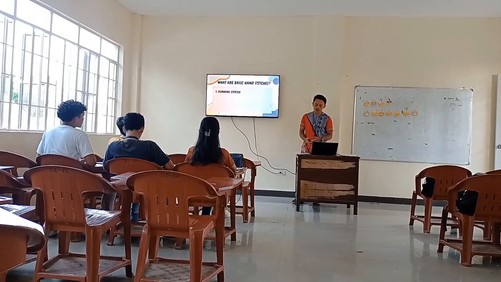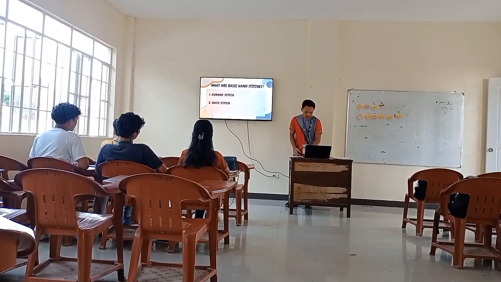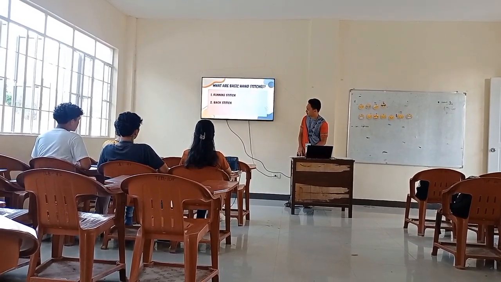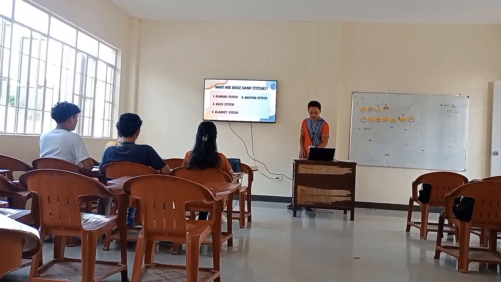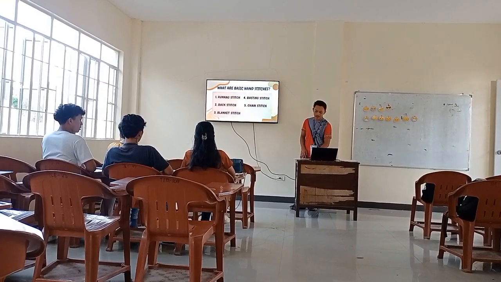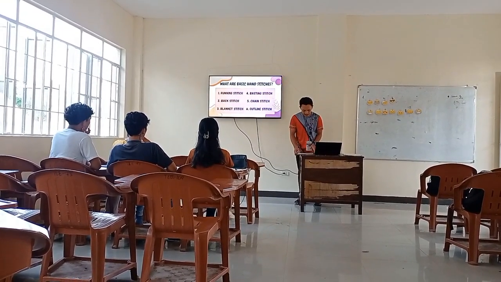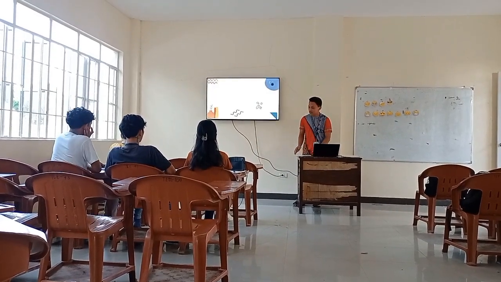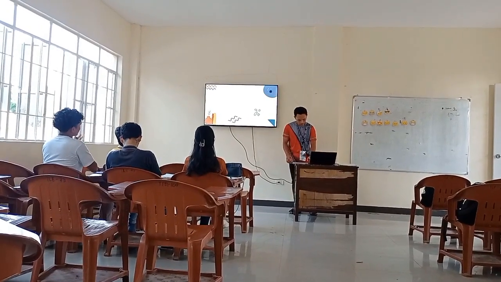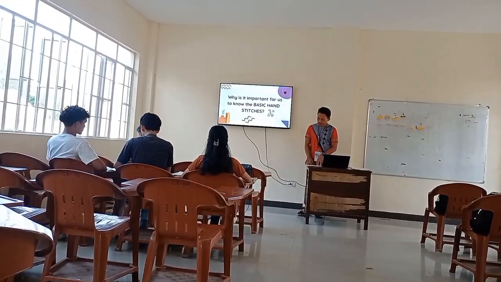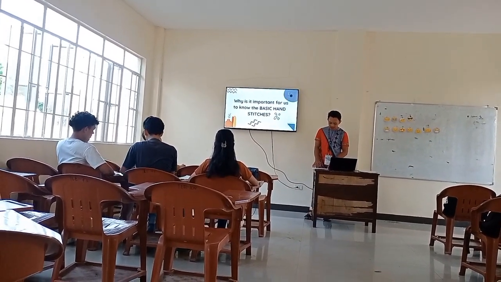Now let's check if your answers are correct. Number 1 is running stitch, that is correct. Number 2 is back stitch. Number 3 is blanket stitch. Number 4 is basting stitch. Number 5 is chain stitch. And number 6 is outline stitch. Now please give a hand to your classmate, Mr. Nadia. Thank you. Okay, very good. Those are the basic types of hand stitches.